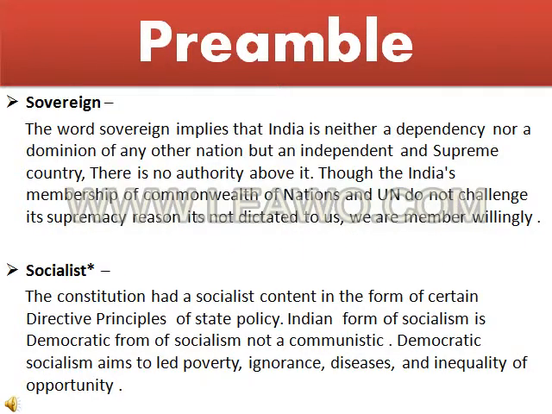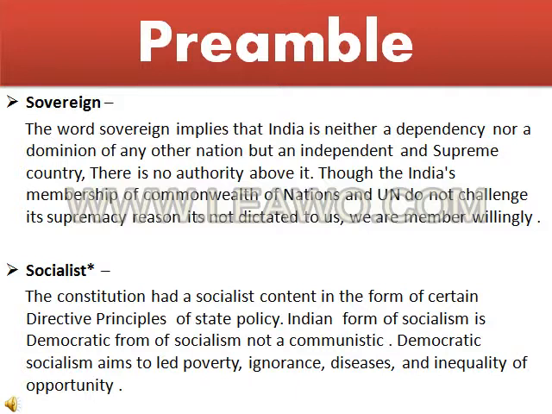Now we'll discuss the keywords of the preamble, the words used in the preamble. The first one is sovereign. What does sovereign mean? Sovereign means supreme, meaning India is a supreme nation. The Indian preamble is dedicated to the people of India. We the people of India are supreme, and this country is completely dedicated to the people of India, nothing to do with the government. The government is not supreme, the people of India are supreme.